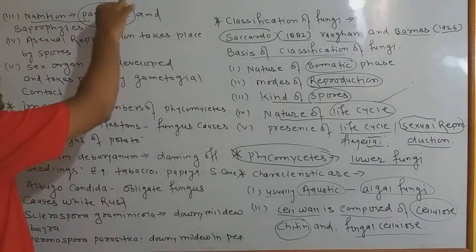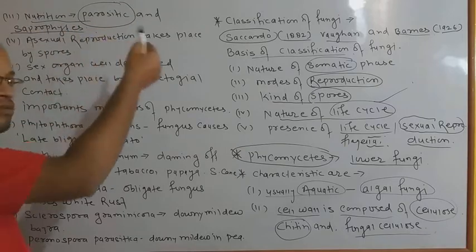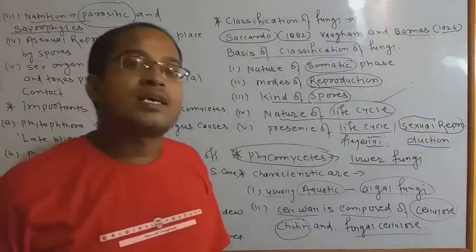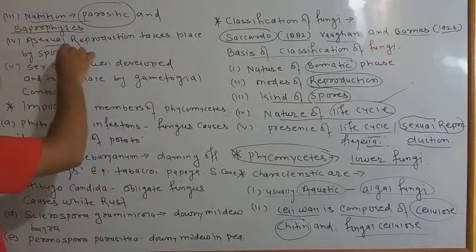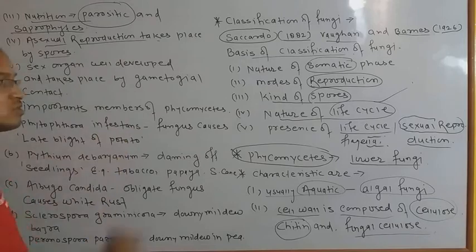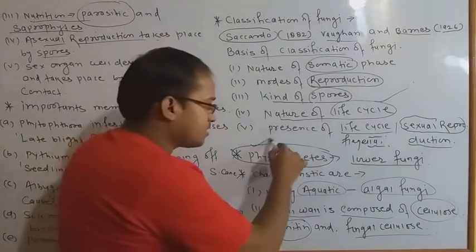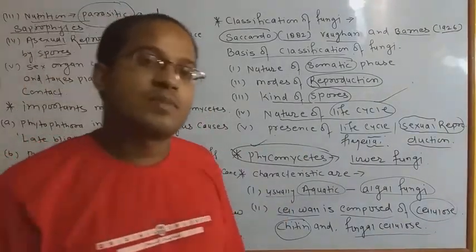First is parasitic and second is saprophytes. We already know the meaning of parasitic and saprophytes. In this we have to discuss that asexual reproduction takes place by spores. In Phycomycetes, asexual reproduction takes place by spore formation.